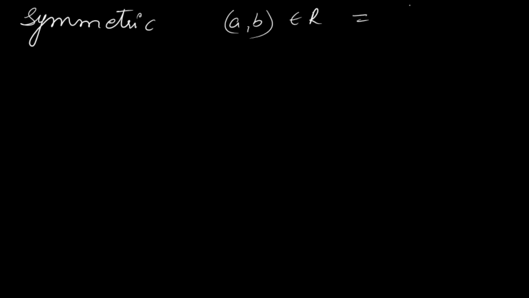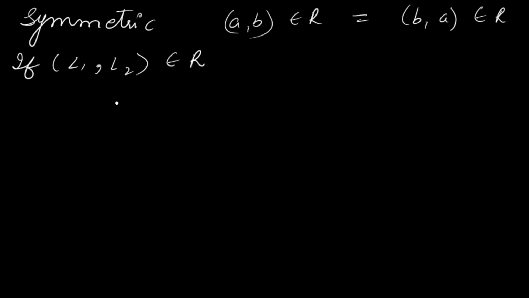Second is symmetric. For symmetric, we know if (A, B) belongs to R, it implies (B, A) should also belong to R. So if (L1, L2) belongs to R, what does it mean? It means L1 is parallel to L2. This is the given relation.